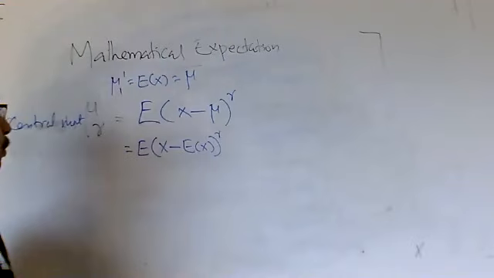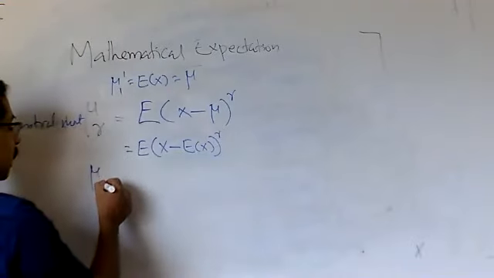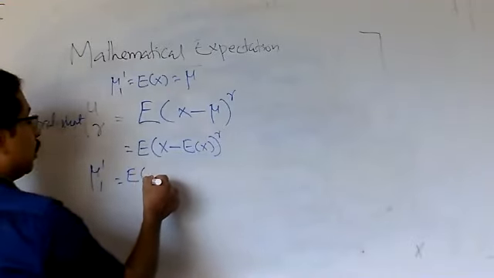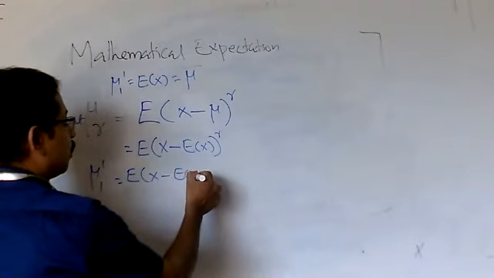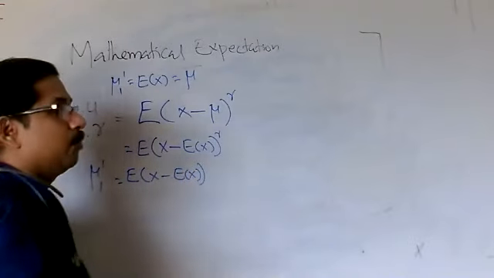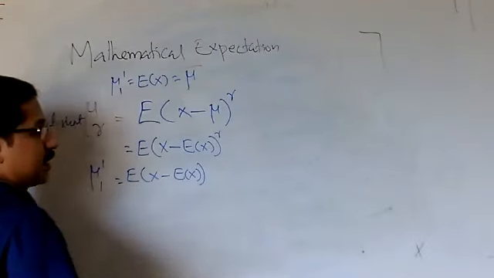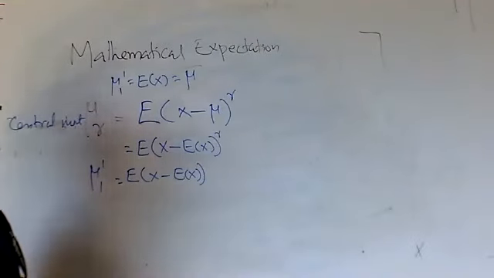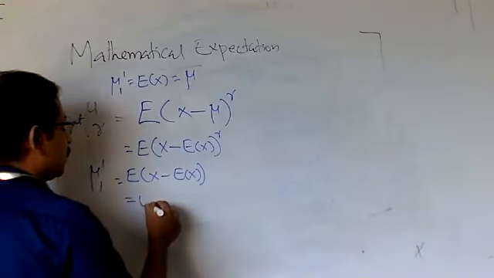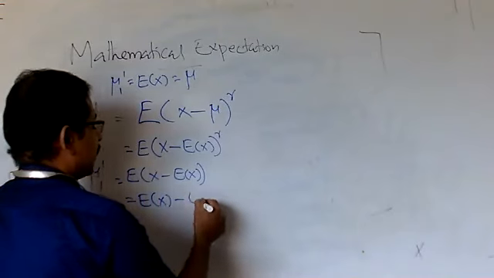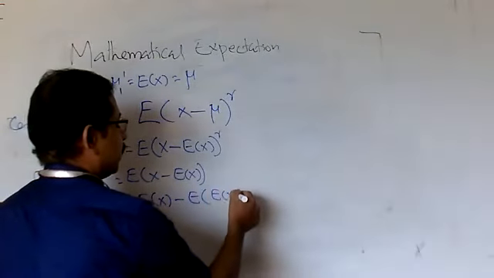So what is mu 1? Mu 1 is expectation of (x minus expectation of x) raised to 1. So what about this result? You take expectation inside. You have studied that expectation of x plus y is equal to expectation of x plus expectation of y. Similarly, expectation of x minus y is expectation of x minus expectation of y. So here it is expectation of x minus expectation of x.